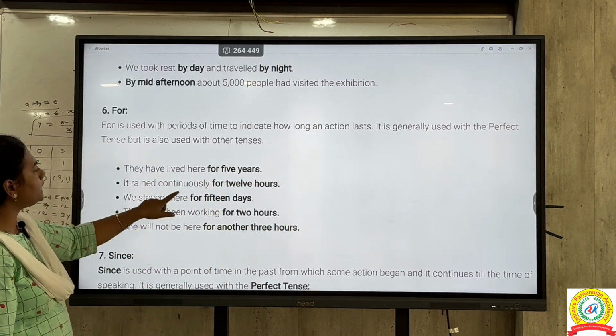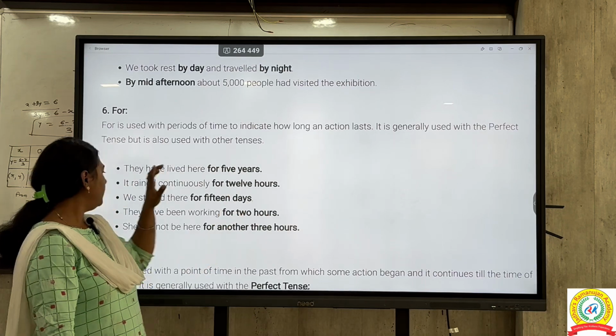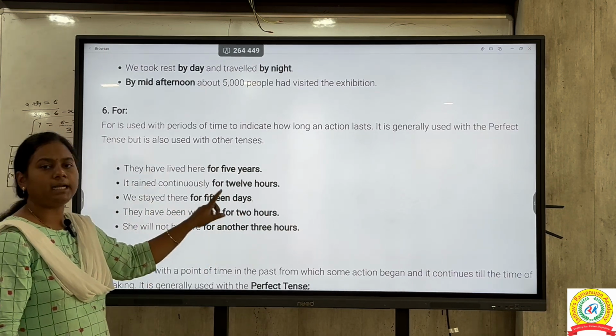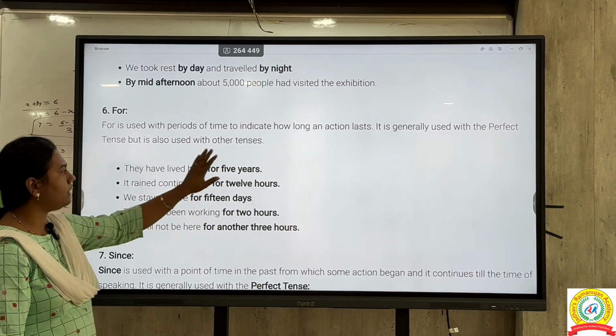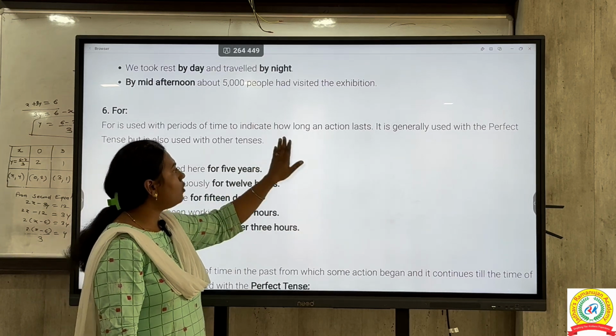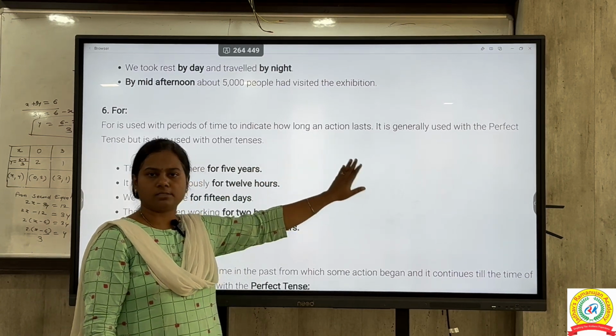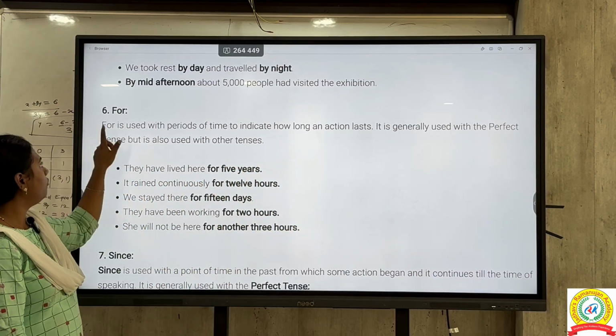Then it rained continuously for 12 hours. Then we stayed there for 15 days. So what is this indicating? It is indicating how long an action is going to last. So that is the purpose of your preposition for.